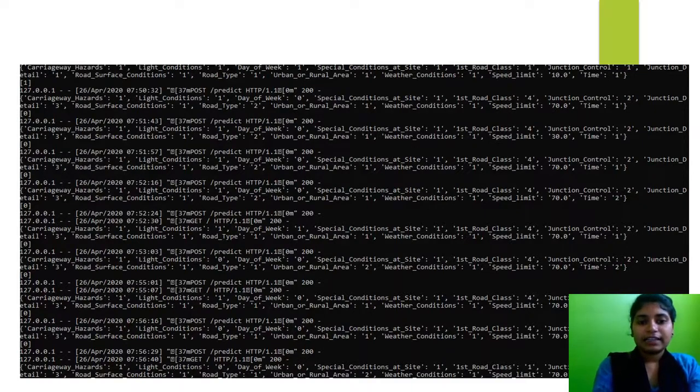Here for day of the week, I took Monday, Tuesday, Wednesday, and for that I gave the values 1, 2, 3, and so on. If I select those values, it runs in the command prompt simultaneously, and it shows the output like this.